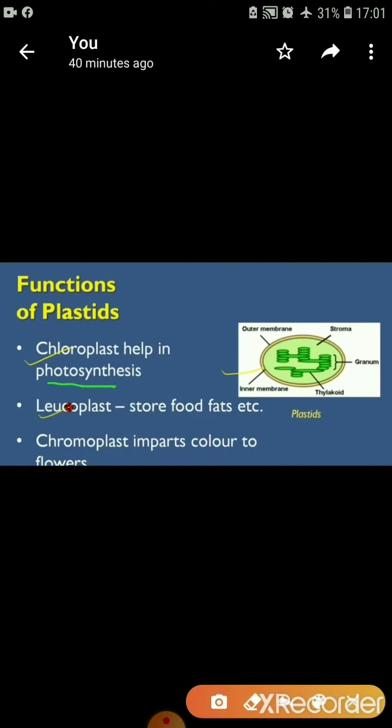About photosynthesis, we have already studied in junior classes. Photosynthesis is the process by which plants make their food with the help of sunlight and CO2, isn't it?